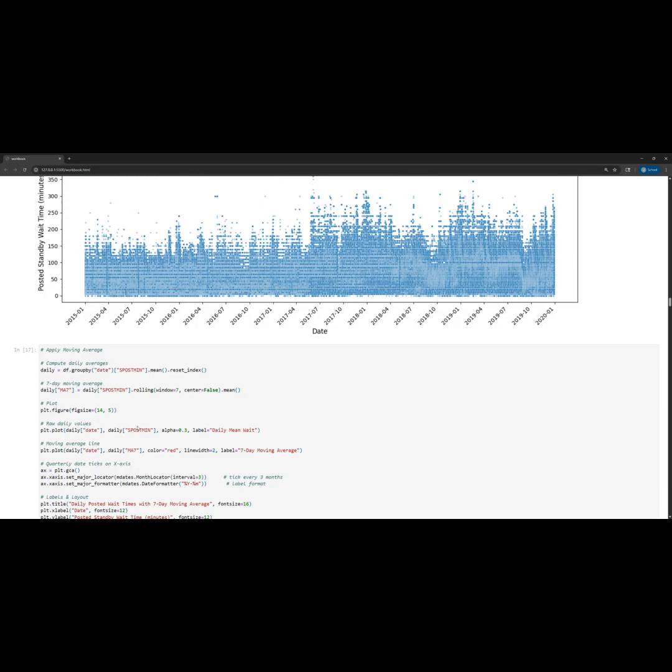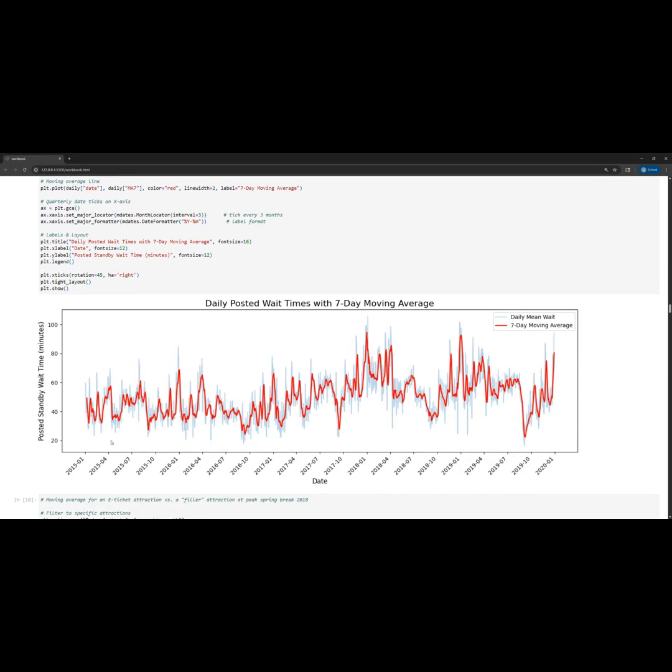And from what was quite a busy scatter plot, you can now kind of tease out the weekly, seasonal, and yearly variation in the wait times. So you can see each tick here is a 3-month period. You can see that there seems to be a time in each month where you have low wait times, and then times where you have high wait times. And then overall, we see a spike in the wait times around 2017, 2018, which is when those newer attractions come in and enter the data set, and they push the whole wait time data higher.